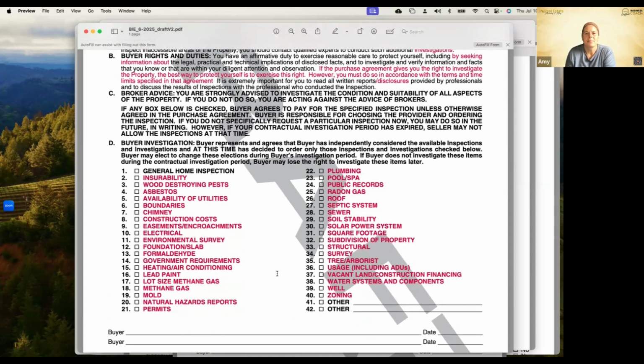Keep in mind, it says here the buyer may elect to change these elections during the buyer's investigation periods. If the buyer does not investigate these items during the contractual investigation time, the buyer may lose the right to investigate these items later. So just because they check a box doesn't mean it's required, but it's a good conversation starter to see here that I saw you checked here, here, and here. I wanted to show you the preliminary title report, right? Because sometimes they're like, well, we want, let's see what's in here.